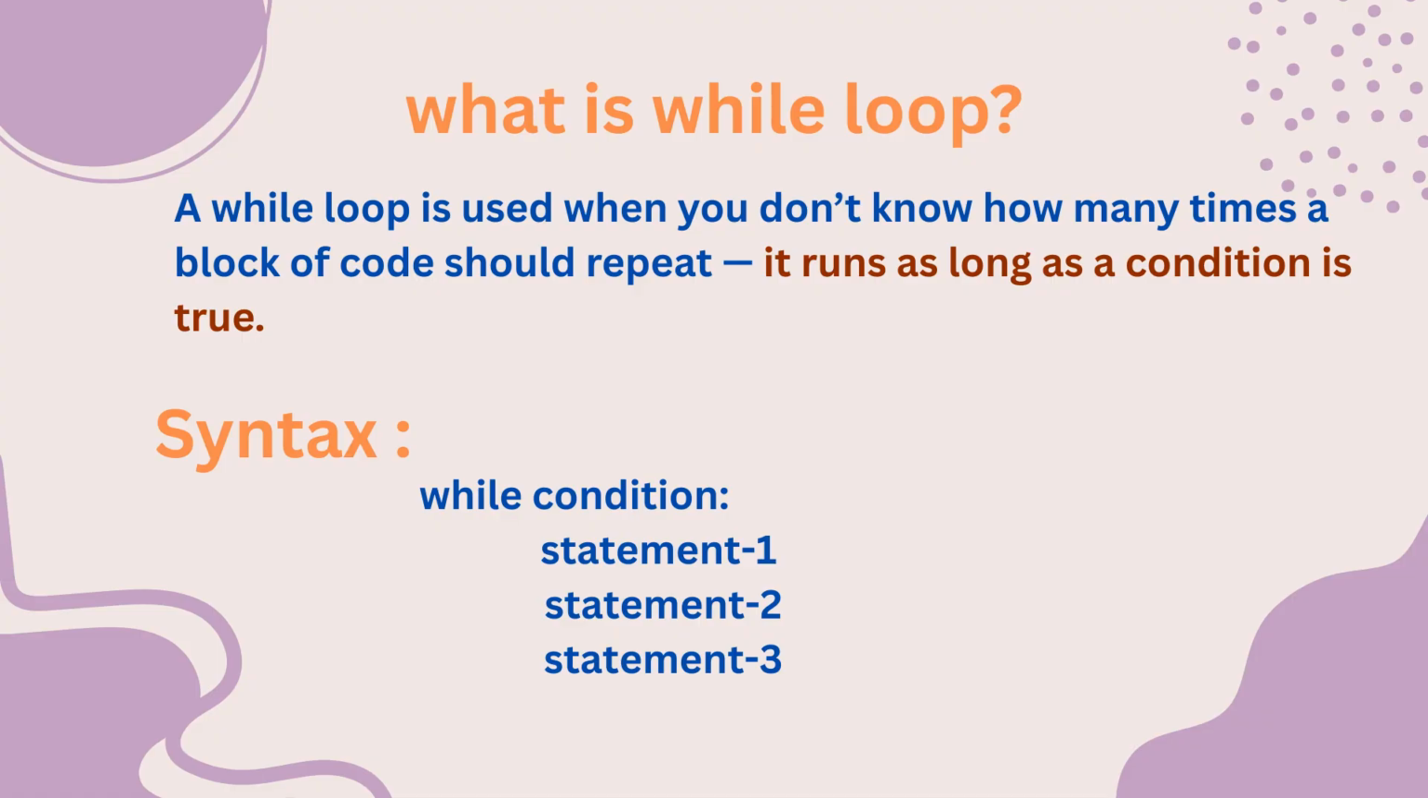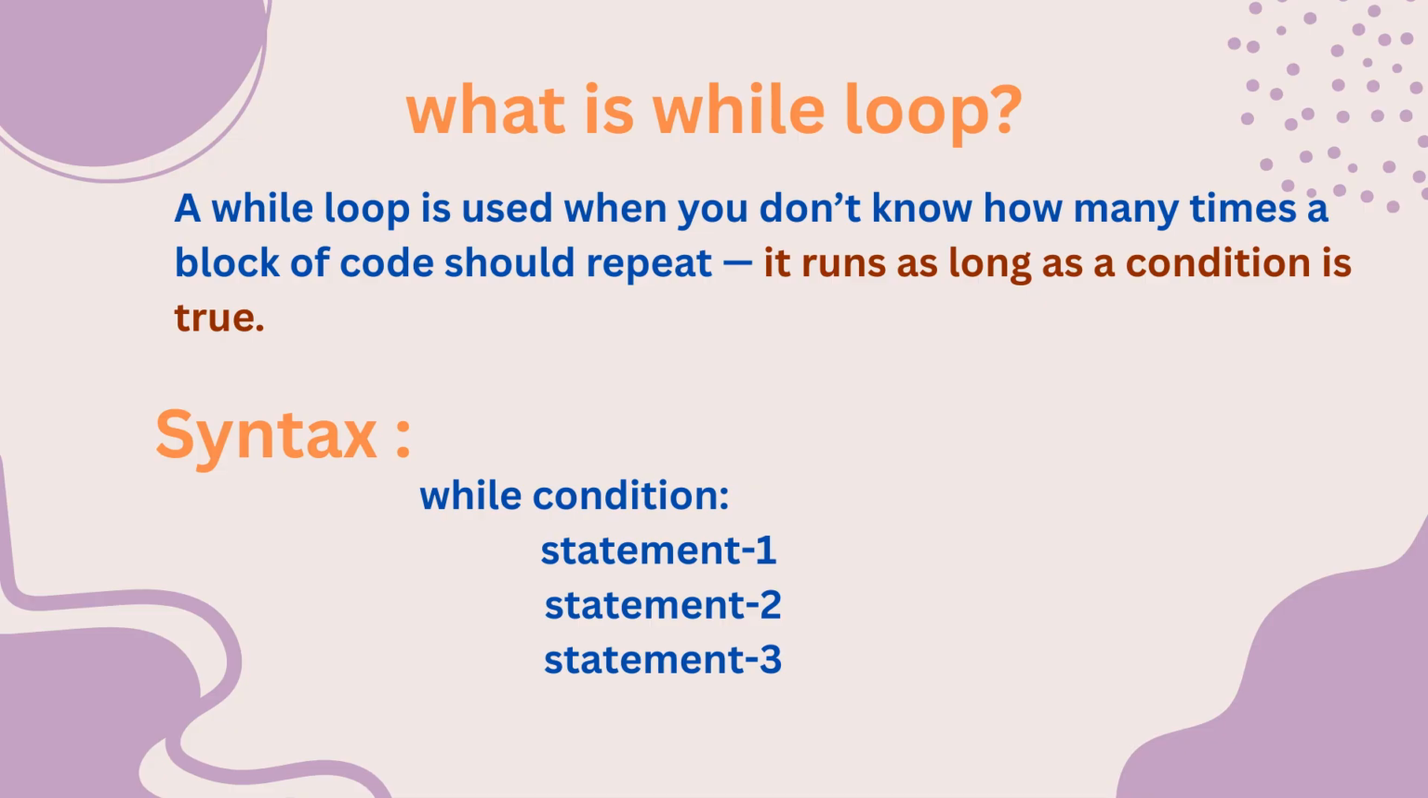A while loop is used when you don't know how many times a block of code should repeat. It runs as long as a condition is true. Here is the syntax you can check: while, then you need to provide the condition, colon, and indentation, and write some block of code. Let's see one real life example. Like waiting at a bus stop, you keep waiting while the bus has not arrived yet.